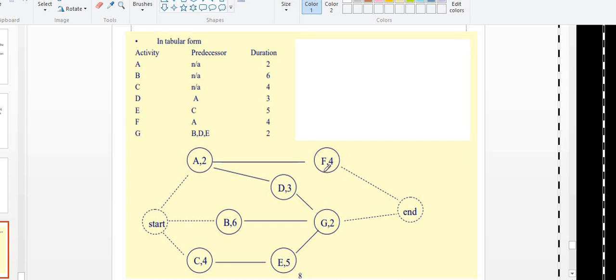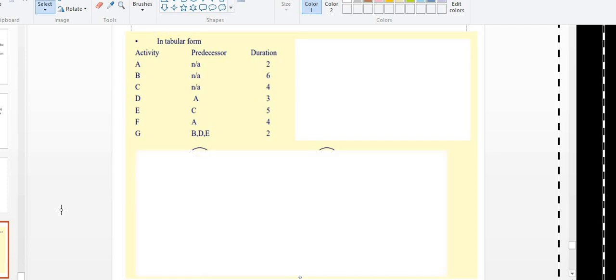Okay. And next is what? G. If I want to start G, B, D, E should be completed. So I have drawn it like this. So start. Next is what? A, B, C.